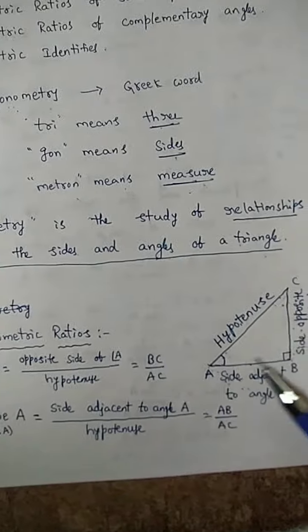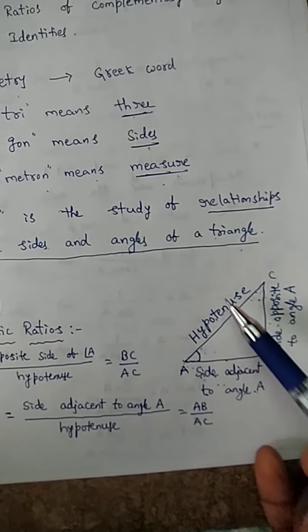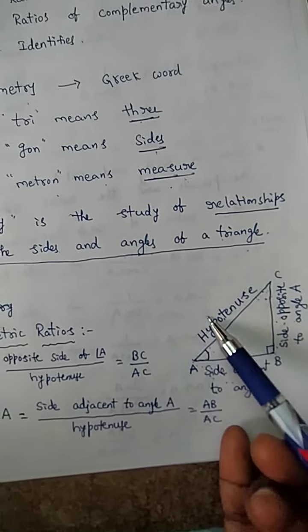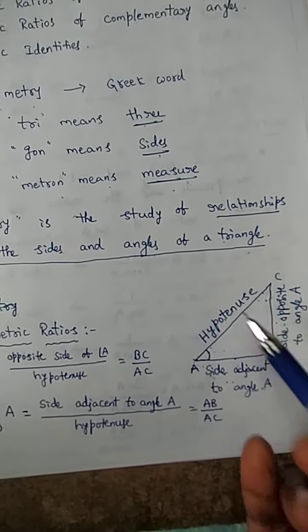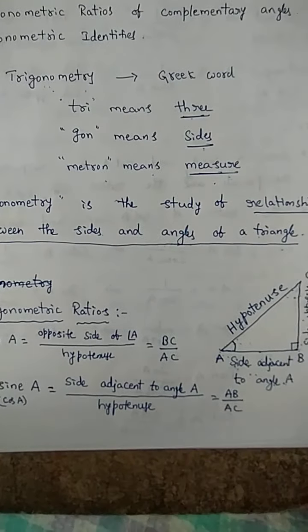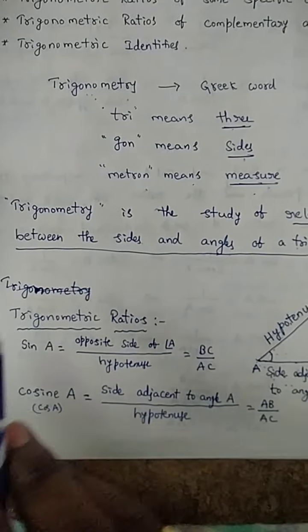So how can you compare the sides? AC and BC comparison, otherwise AC and AB comparison, otherwise AB and BC comparison, otherwise BC and AC comparison, AB and AC comparison, like that. So comparison of the sides of the right angle triangle is called a ratio here. Okay, trigonometric ratios.